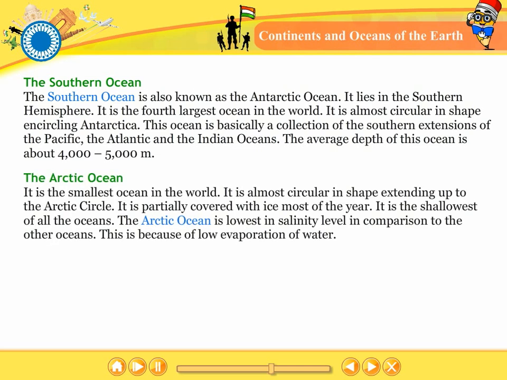The Arctic Ocean. It is the smallest ocean in the world. It is almost circular in shape, extending up to the Arctic Circle. It is partially covered with ice most of the year. It is the shallowest of all the oceans. The Arctic Ocean is lowest in salinity level in comparison to the other oceans. This is because of low evaporation of water.